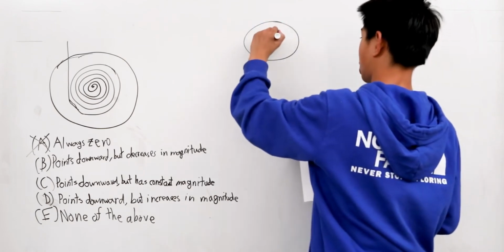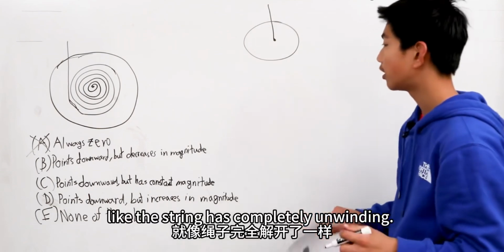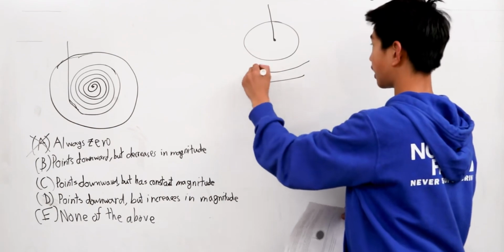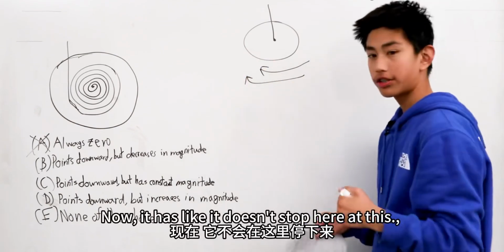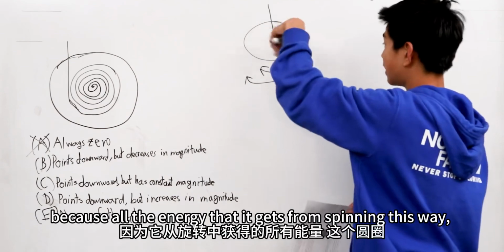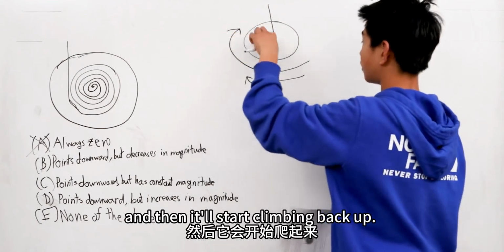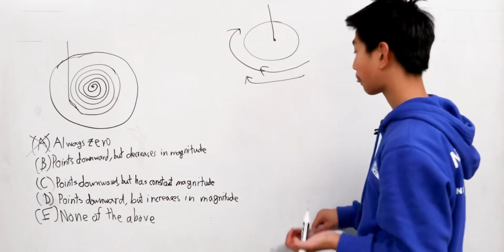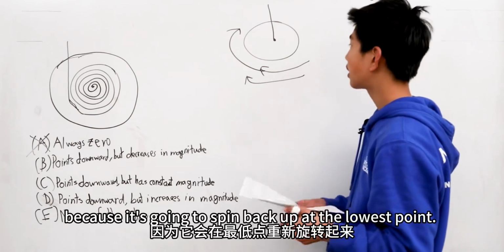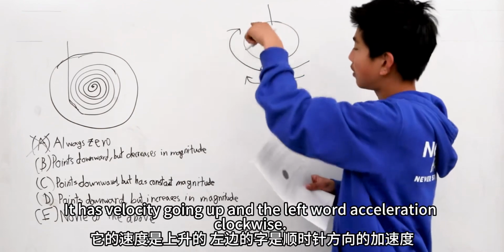say we have the yo-yo and it's at the very bottom. The string has completely unwound. So, it's been spinning this way, and it doesn't stop at this point, because all the energy that it gets from spinning this way, the circle, it will spin this way, so, here. And then it'll start climbing back up. So, it doesn't stop at a moment, because it's going to spin back up at the lowest point. It has velocity going up and the leftward